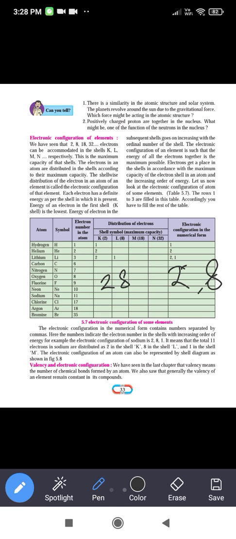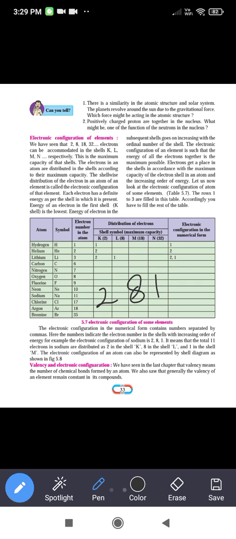Now the K shell has the maximum capacity 2 and there are only 2 electrons, and the next shell has the maximum capacity 8 and it has 8 electrons. Now see, both shells are completely filled, that's why neon has the stable electronic configuration. Next one is sodium. Sodium has 11 electrons because its atomic number is 11, the configuration is 2, 8 and 1.